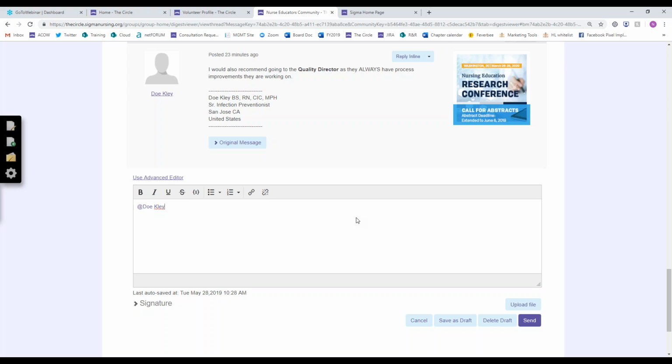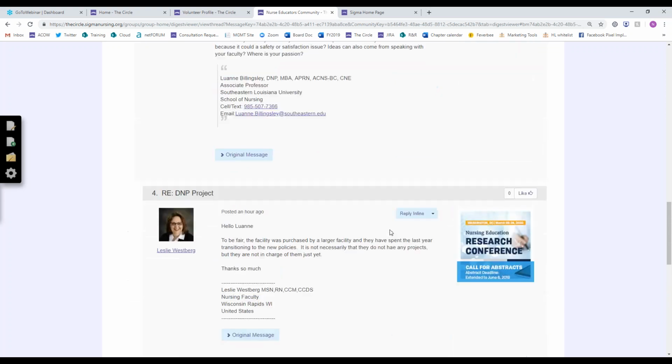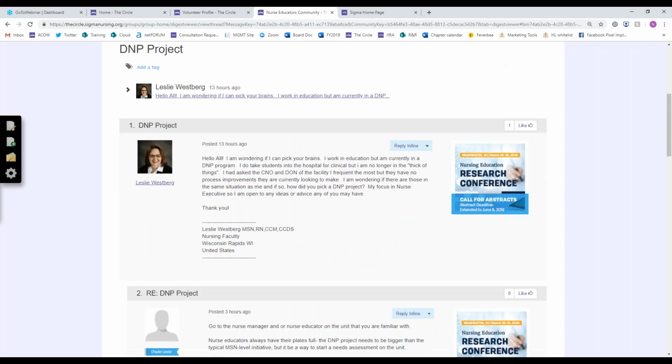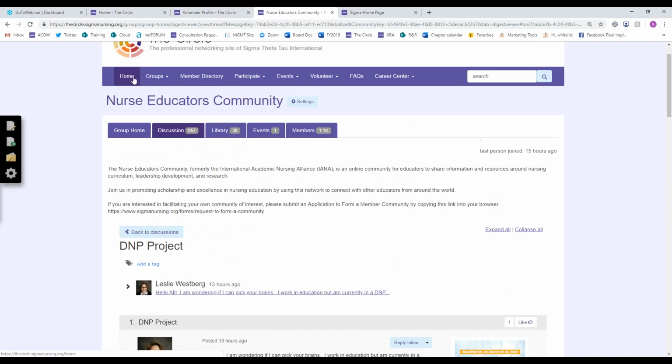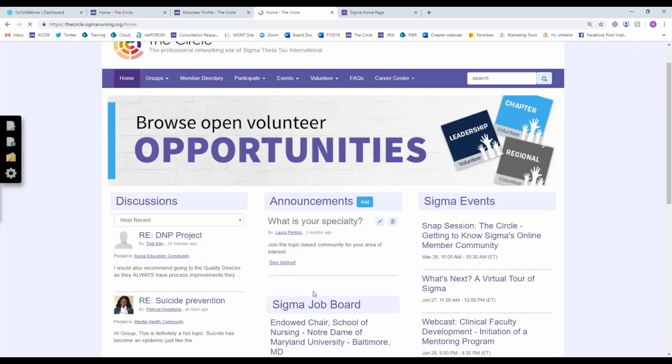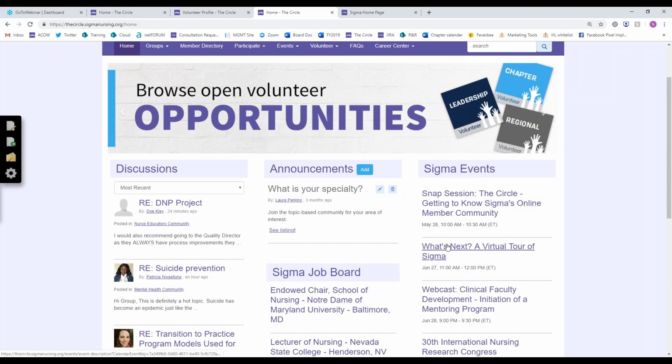And if you don't post anything, but you're interested in a discussion, you can click to follow it so you get emails consistently when things are posted. Even though you're not contributing, if you want to read the conversation, you can click the little follow star over here and it will connect you with the conversation so you keep getting emails.